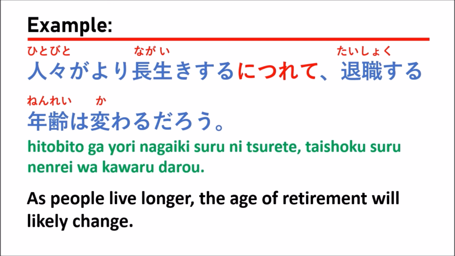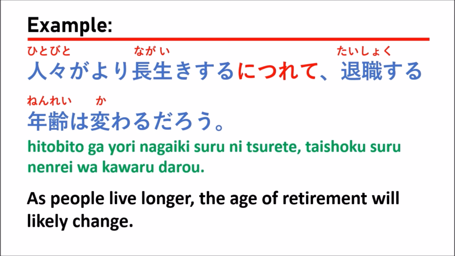For example, you work from when you were 20, so you should work until you are 65 or 70 or 80, something like this. So this means that for the first situation, if people have a long life, it will cause the second, that they might change the age of retirement.